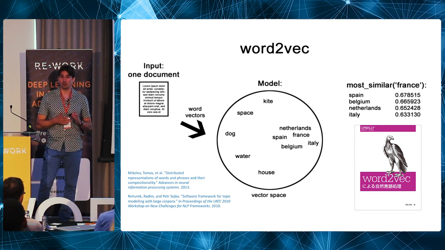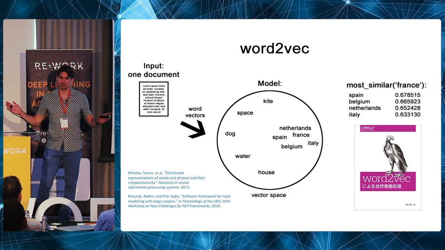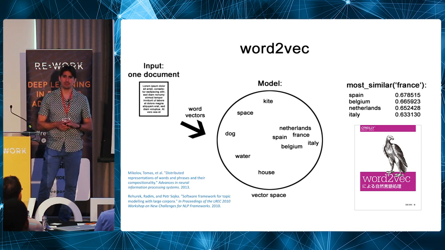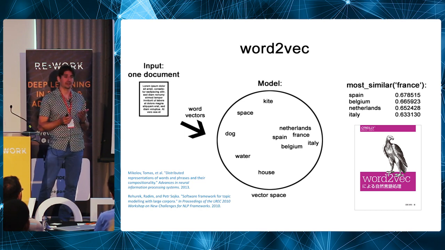The way it works is it takes categorical data like words, which used to be represented as one hot encoded, so there's a 1 and a load of zeros. And it represents them as vectors, maybe a 500-dimensional vector, which have the property that similar things are close to each other in the vector space.